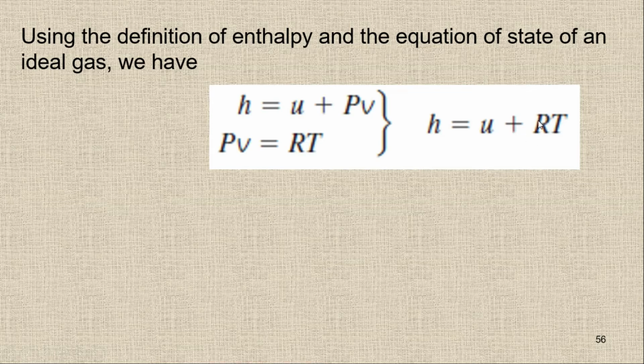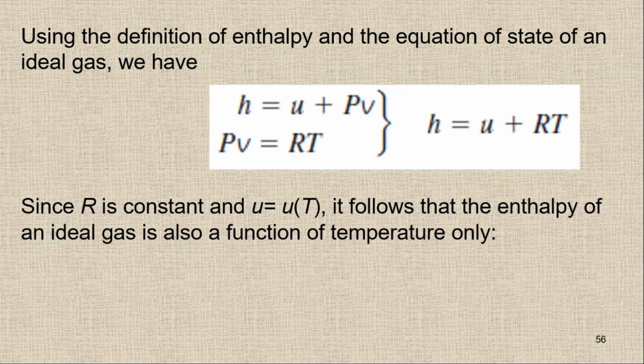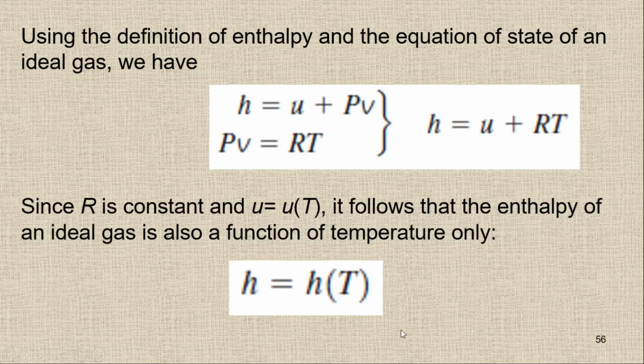R is a constant term, which is the gas constant. We have temperature here. So this one is constant, and the internal energy is dependent on temperature only. So if R is constant, T is the temperature, and U is only a function of temperature, I can write that H, the enthalpy, is also a function of temperature only.